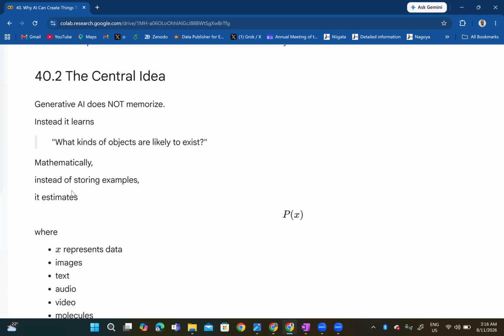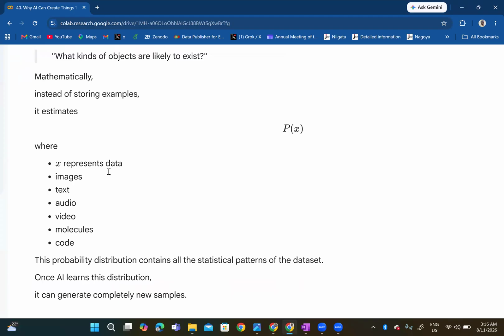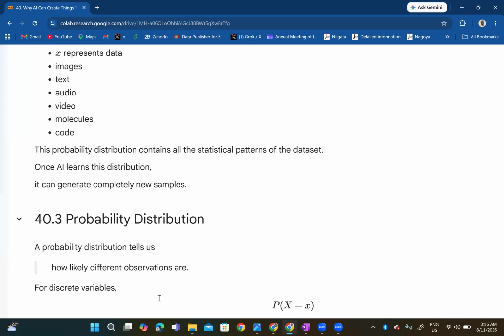Mathematically, instead of storing examples, it estimates the probability P(x), where x represents data: images, text, audio, video, molecules, or even code. This probability distribution contains all the statistical patterns of the data set. Once AI learns this distribution, it can generate completely new samples.